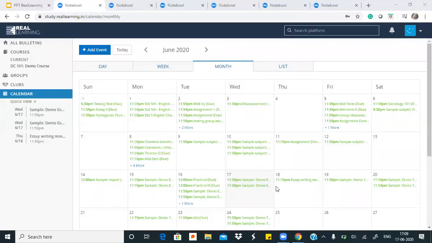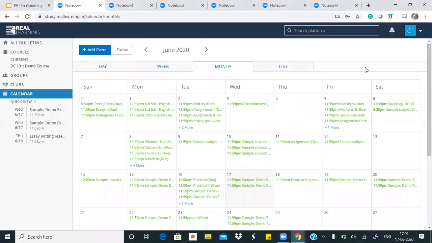Ma'am, is this accessible only through a browser, or have you developed any specific app for Android? The app is something that we are still thinking on. We'll update you in a little more time. But this is a web application, meaning it will only run on a browser for now. So this URL that you are seeing, teachers and students have to come to this URL.